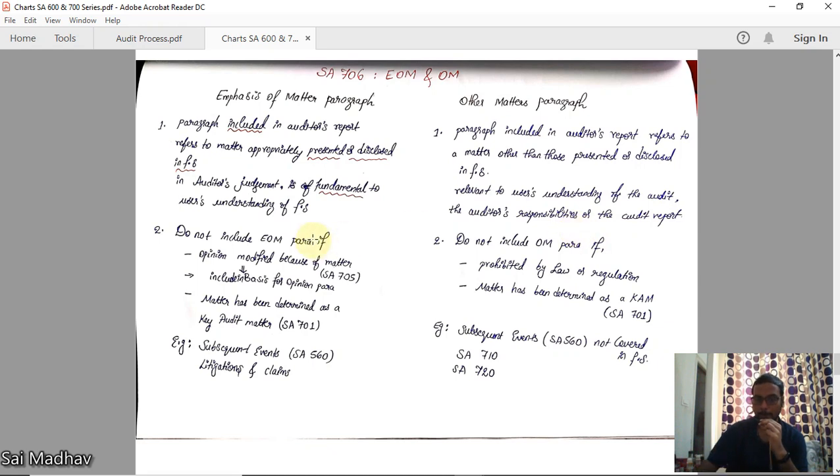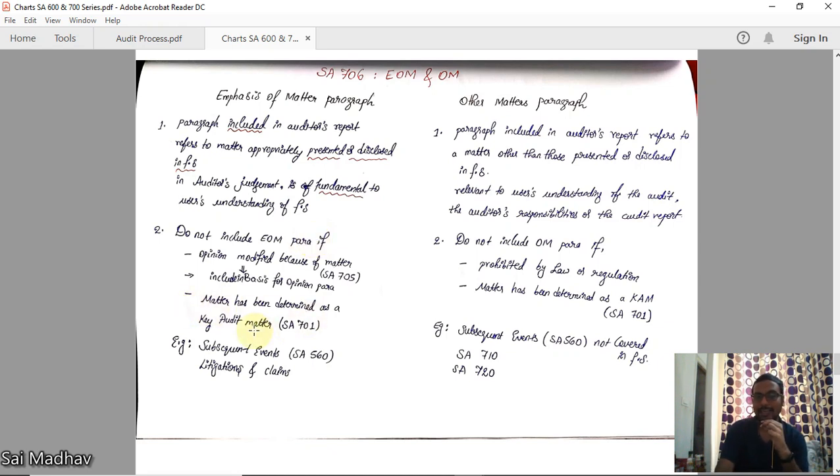Do not include UIM para if opinion is modified because of the matter. See, we have discussed there should be a separate para called basis for modified opinion. In that para, you will disclose all the items why the opinion is made. Okay, if you are giving that, you should not include UIM para.